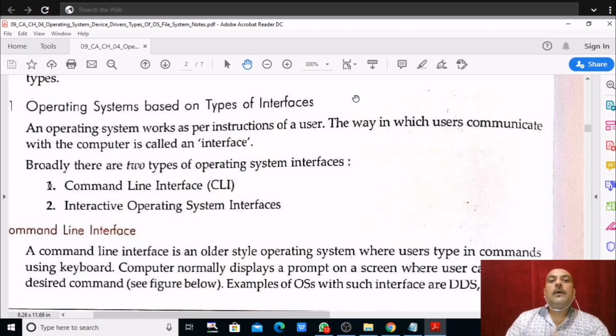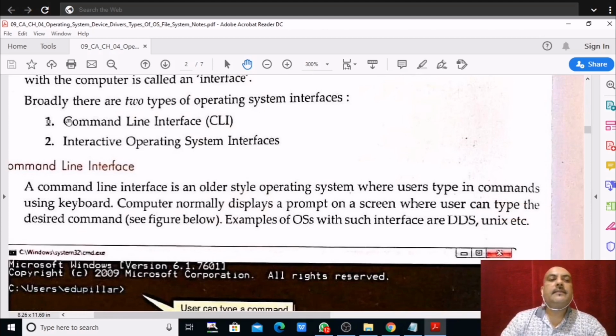So according to the types of interface, there are two types of operating system: CLI and interactive operating system. Here CLI means command line interface, and the other is the interactive operating system interface. What is the difference between these two? One is command line interface, where we need to give commands only. DOS, MS-DOS, that is command line interface. Linux is both command line and window based. So in command line interface we need to give commands only.